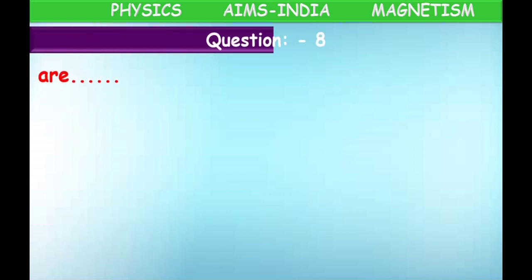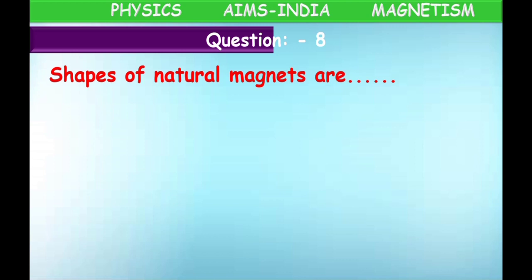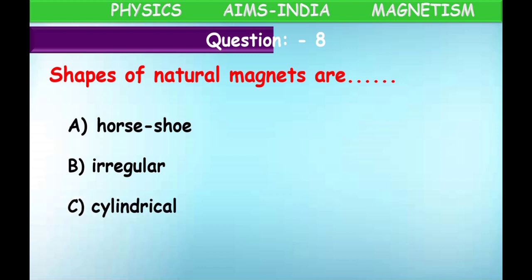Next, question number 8. Shapes of natural magnet are. Natural magnet means which occurs in nature, like a mineral. They are asking what is the shape of the magnet occurring in nature. Horseshoe, irregular, cylindrical, regular.